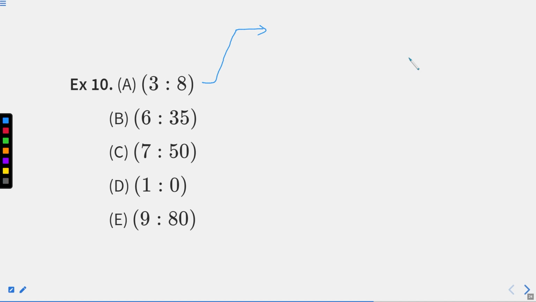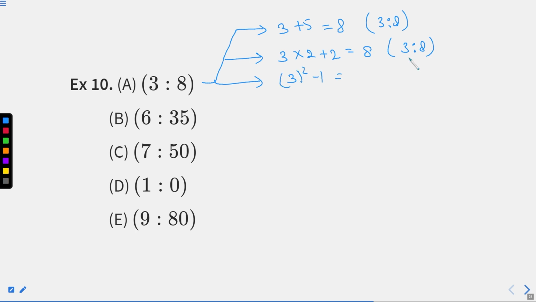The first relation can be: if we add 5 to the first number, we will get 8 and our ratio will become 3:8. This is one part. If we do first number multiplied by 2 plus 2, what will we get? We'll again get 8. Our relation becomes 3:8. Or what we can do: if we square the first number and subtract 1, what will we get? 9 minus 1, that is again 8. Then our relation becomes 3:8. These are the 3 possible ways that we can find this answer, right? So let us just implement any one of them, right?